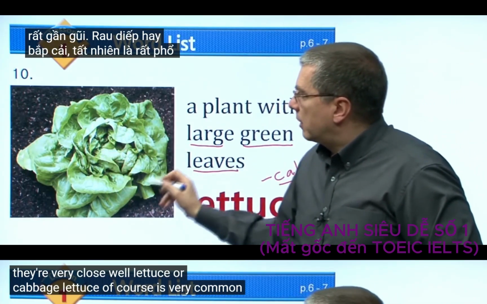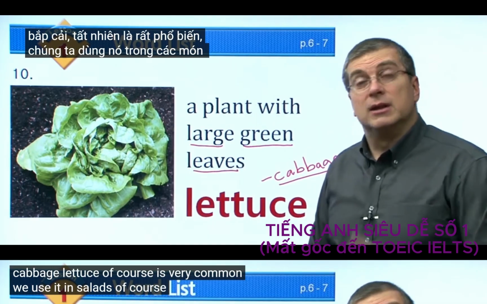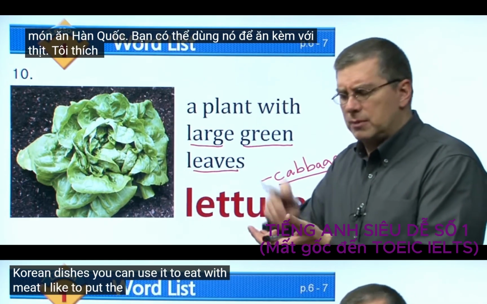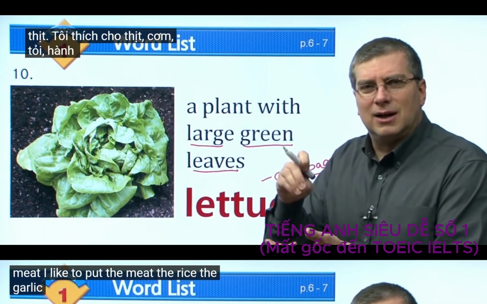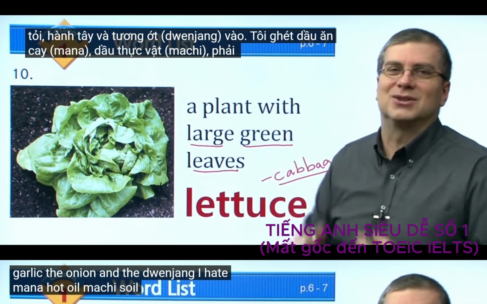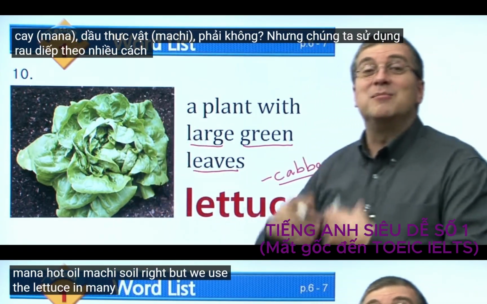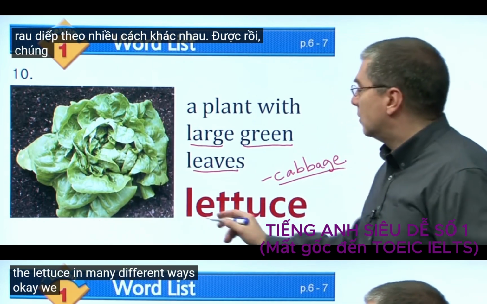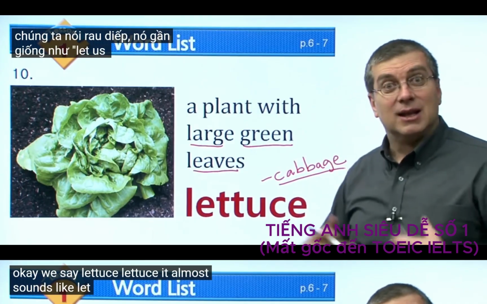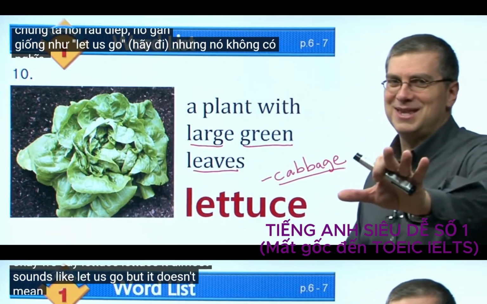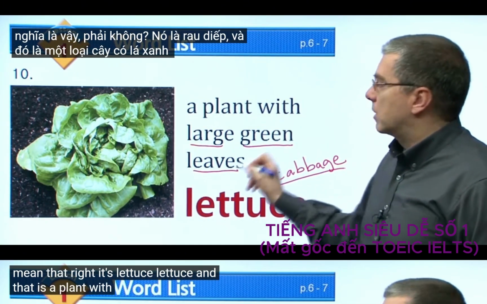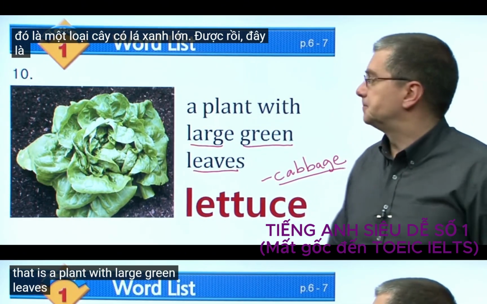Lettuce, of course, is very common. We use it in salads. Of course, in many Korean dishes, you can use it to eat with meat. I like to put the meat, the rice, the garlic, the onion, and the doenjang, right? 좋아요, 맛있어요, right? But we use the lettuce in many different ways, okay? We say lettuce, lettuce. It almost sounds like let us go, but it doesn't mean that, right? It's lettuce. And that is a plant with large green leaves.